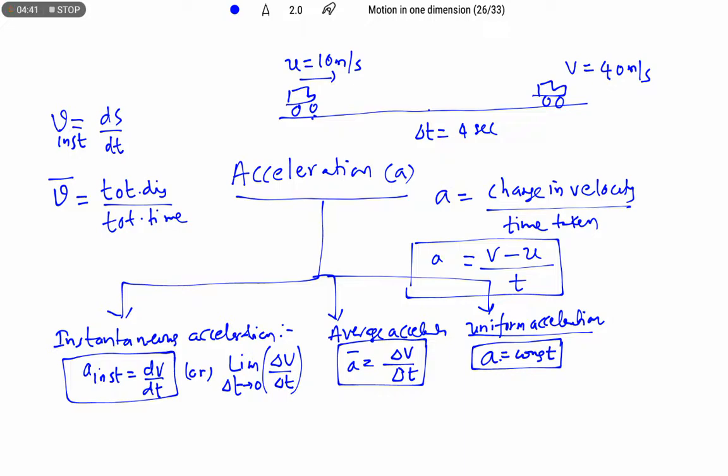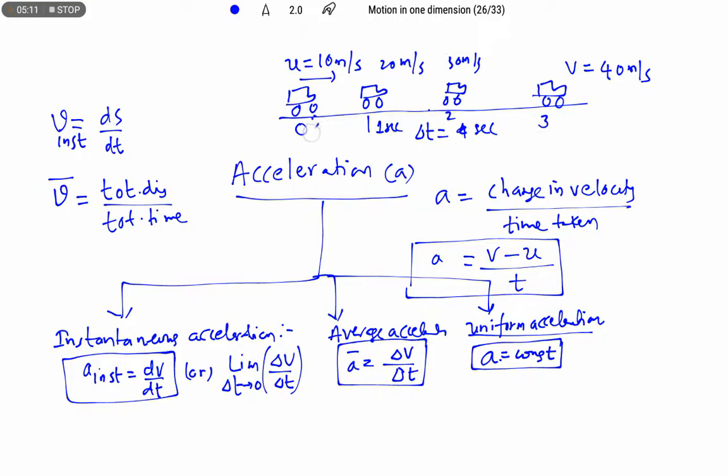Let us take an example. From 0 to 1 second the velocity goes from 10 to 20 meter per second, from 1 to 2 seconds it is 30 meter per second, and from 2 to 3 seconds it is 40.